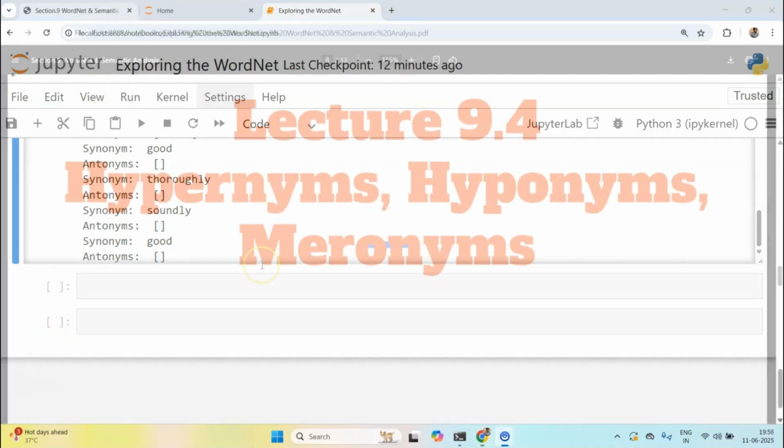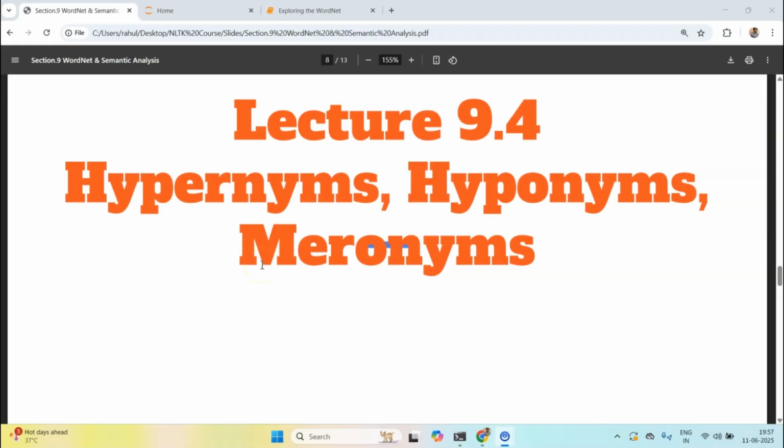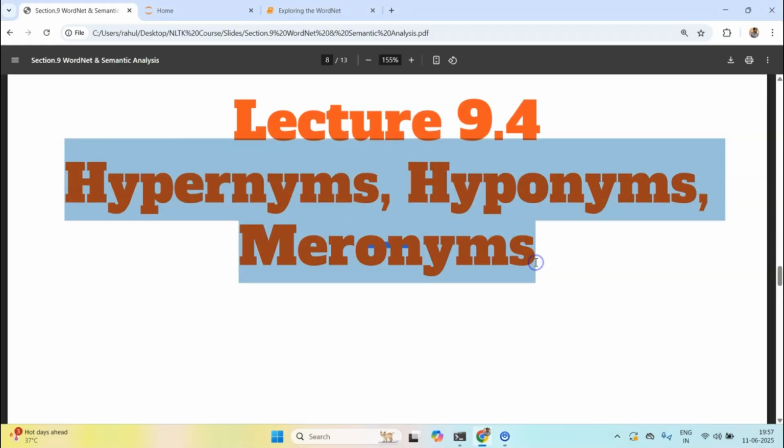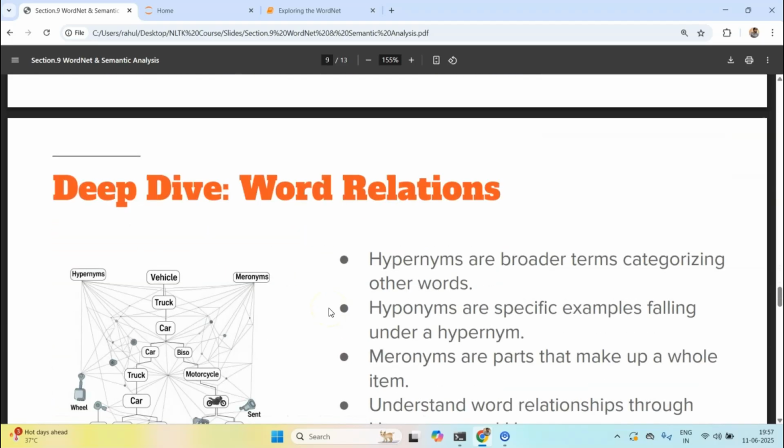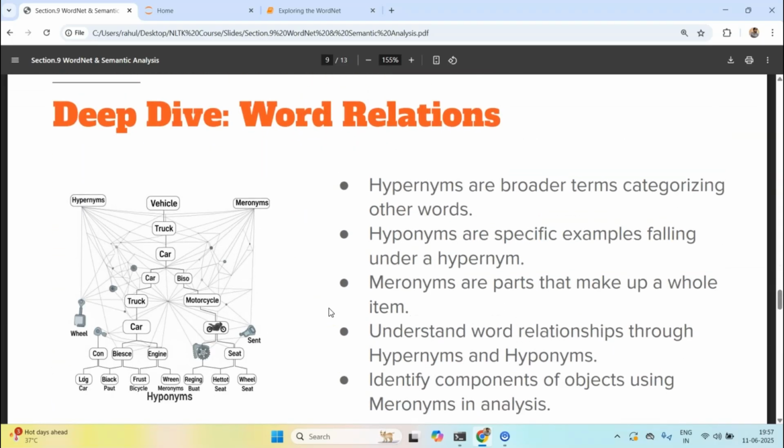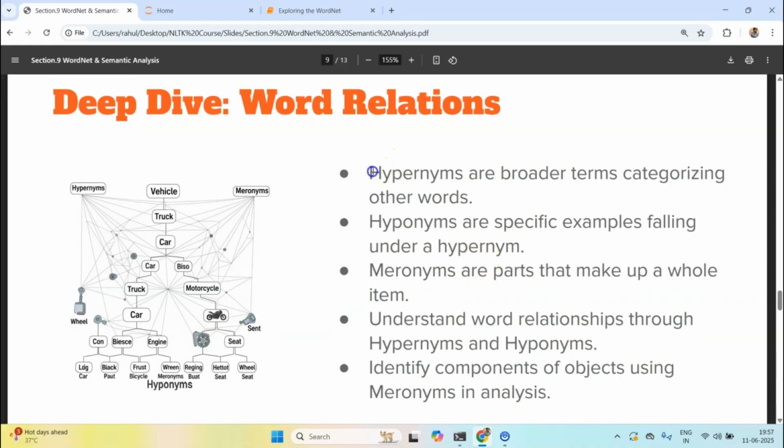Hello everyone, welcome to this new lecture where we are going to be talking about hypernyms, hyponyms and meronyms. These are pretty straightforward concepts, although they look very scary with their names. So let's talk about them first here in the slide, and then we will explore how to get these using the WordNet library.